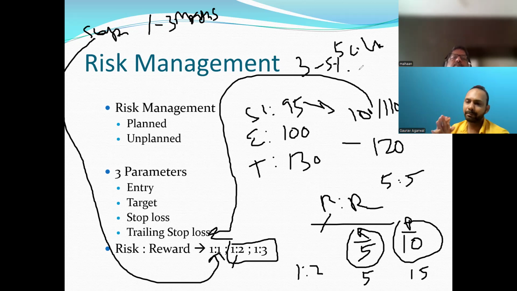Risk and reward ratio is very important in trading. So planning is very important. The thing is that most of the traders don't do any kind of planning. They will simply take an entry. They will decide the target price. They will not decide the stop loss, and their trade will get stuck. Right? So these things, risk management is very important in trading. So this is the overall plan for risk management that you should think in each and every trade.